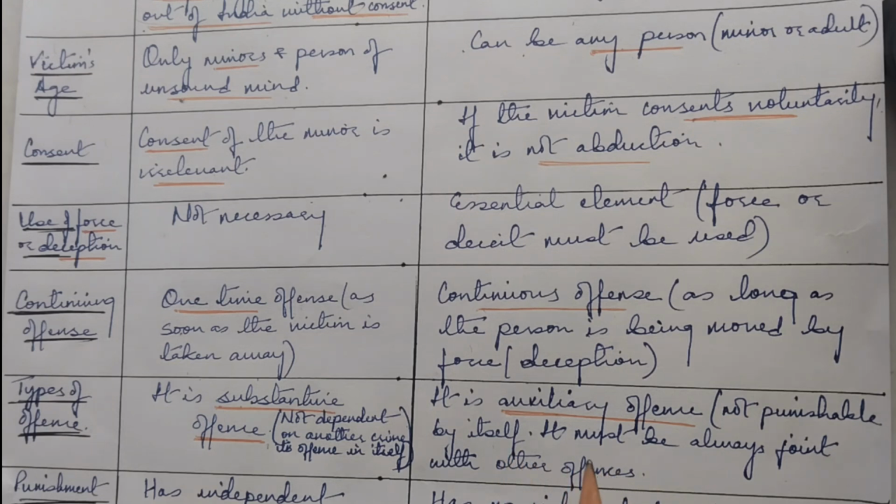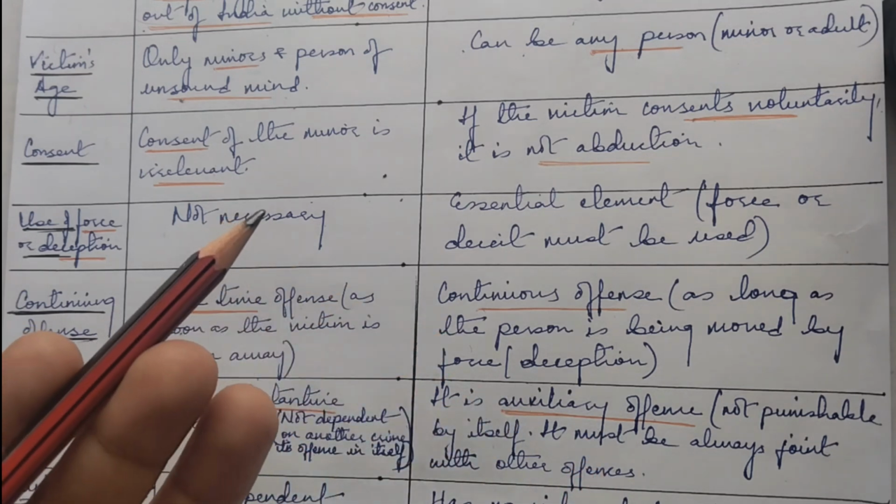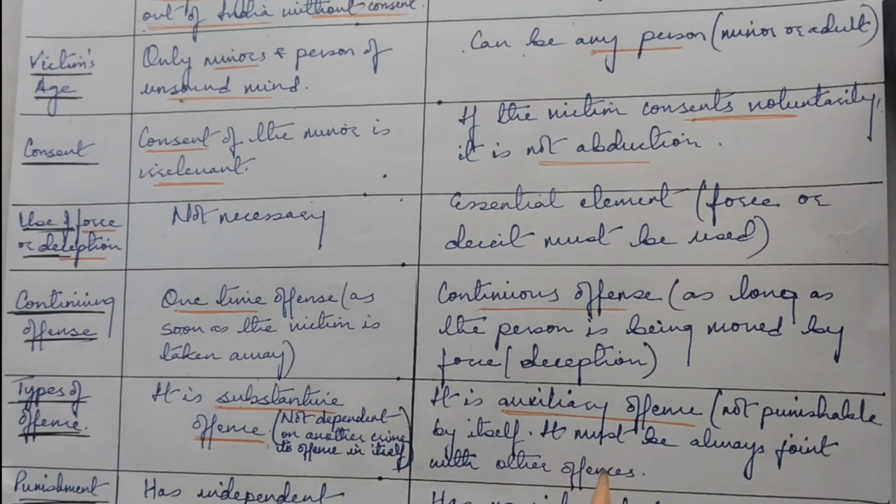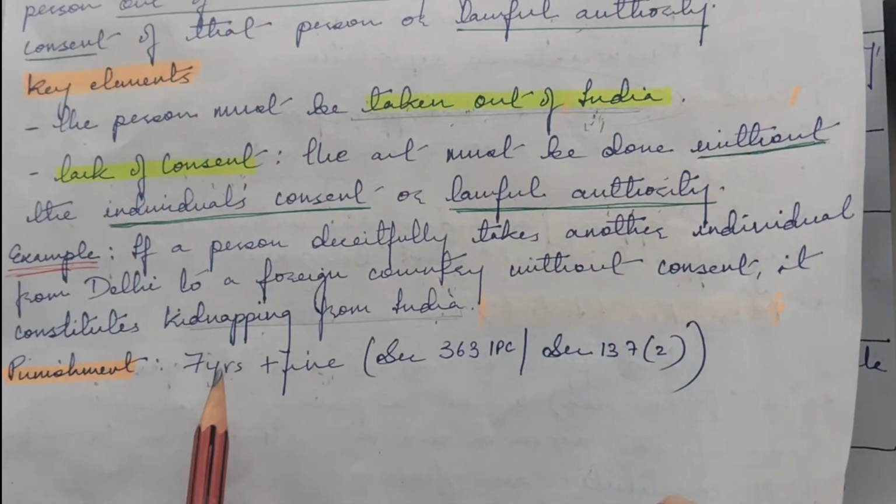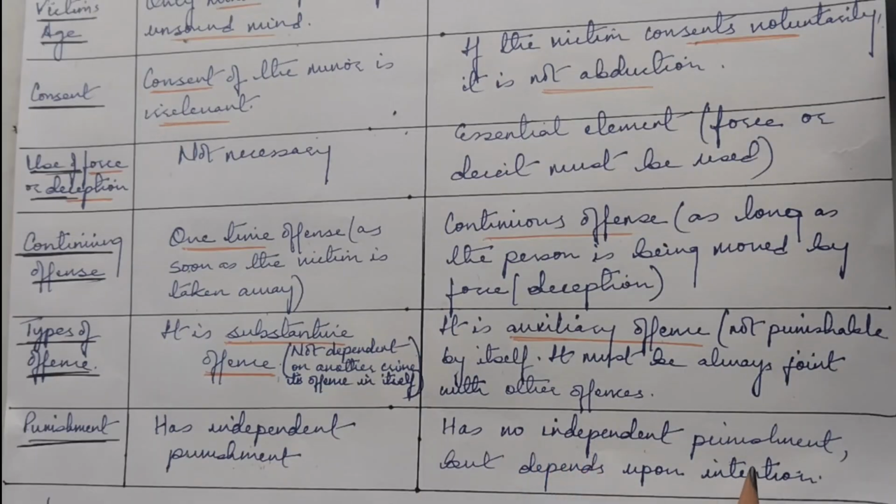That is, it recognizes several aggravated forms of abduction. Suppose abduction to murder, abduction for ransom, abduction to confine a woman for forced marriage, abduction for unnatural offense, etc. So abduction itself is not a punishable offense. It must be joined with another offense like murder, ransom, etc. So the punishment in kidnapping is independent. As I said, it is punishable for 7 years and fine. Abduction has no independent punishment. It is dependent on other crime.